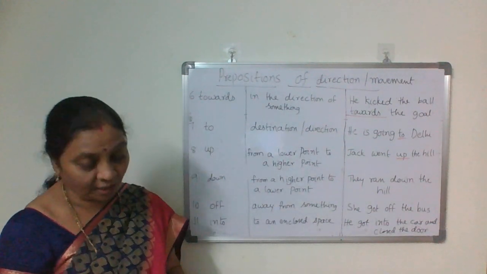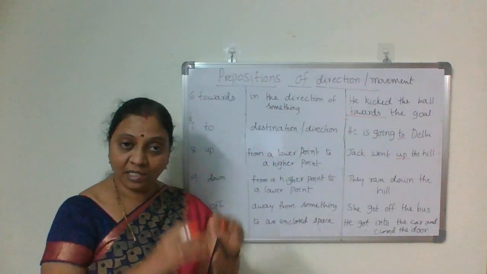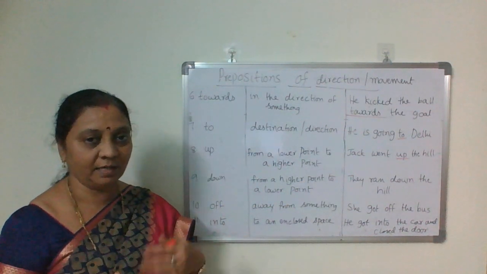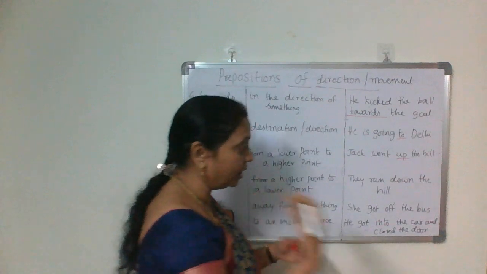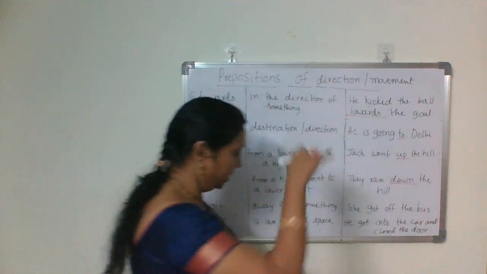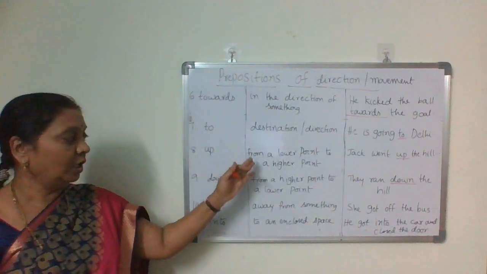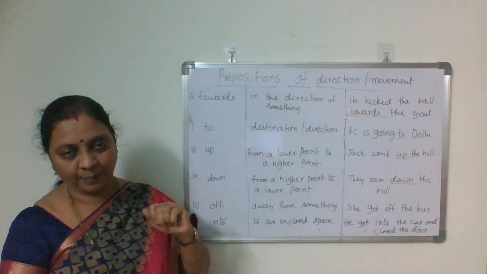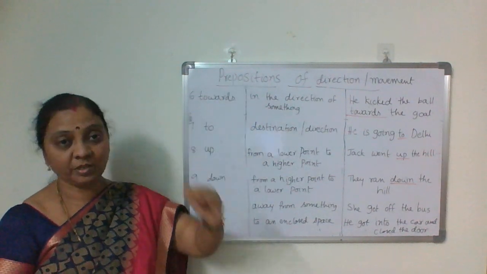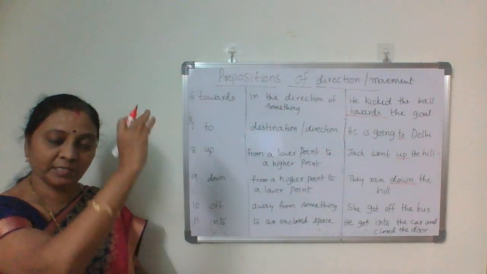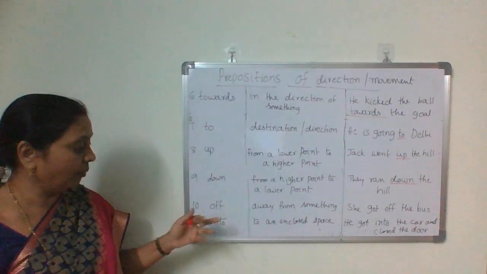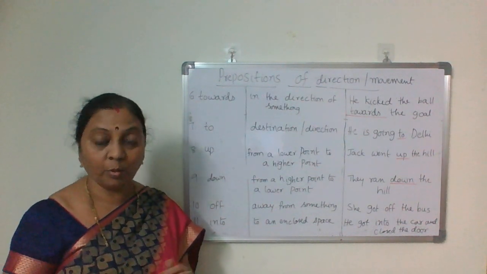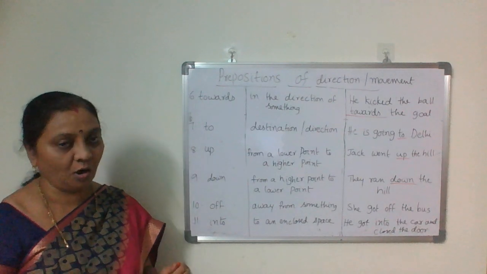Jack and Jill tumbled down the hill, or rolled down the hill. So movement from lower point to higher point, up. Movement from higher point to lower point, down. So one is up, one is down, both are opposites.